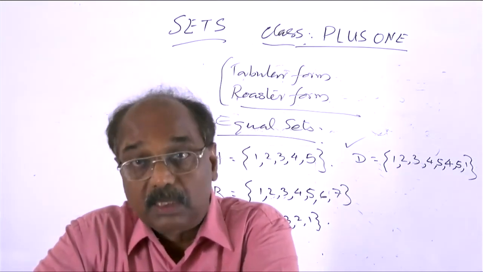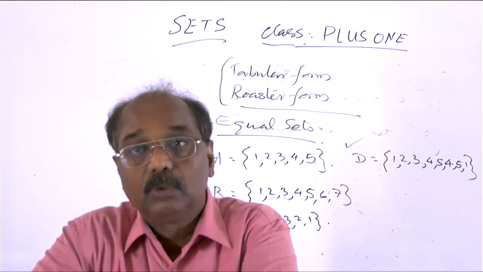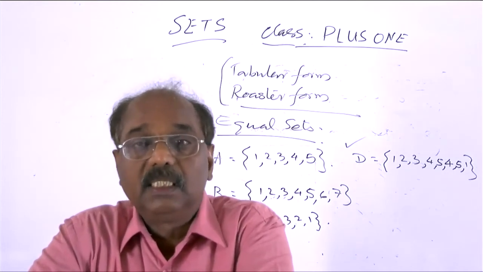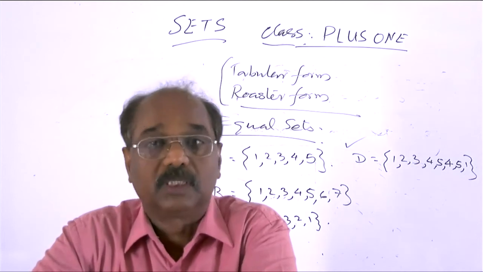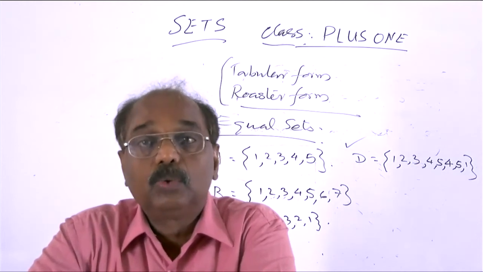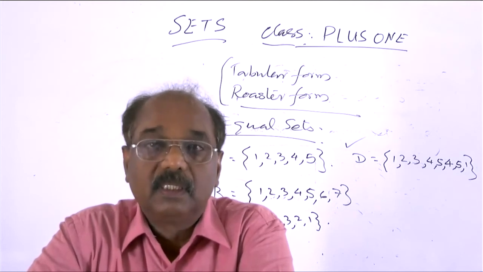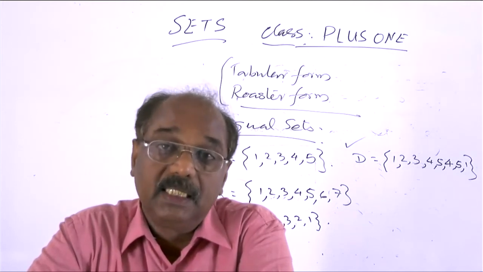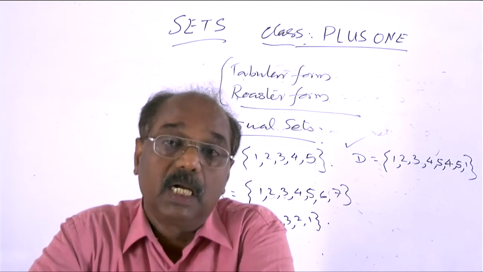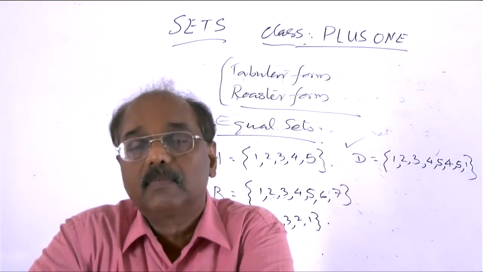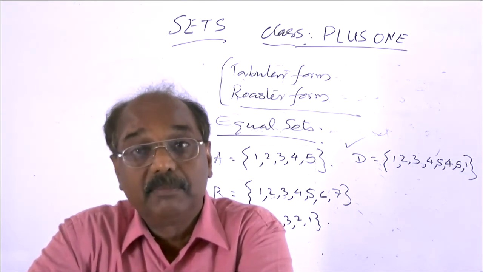Okay, remember that. And now we define the equality of 2 sets. 2 sets are said to be equal if they contain the same elements.